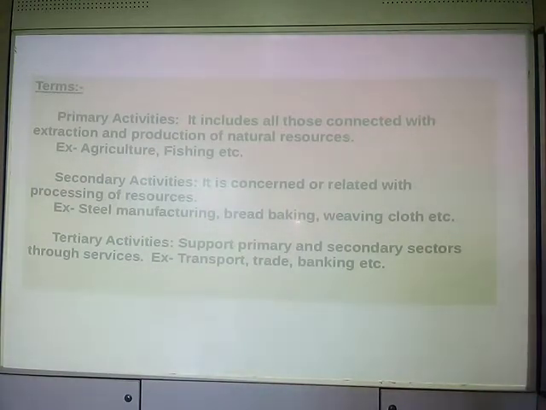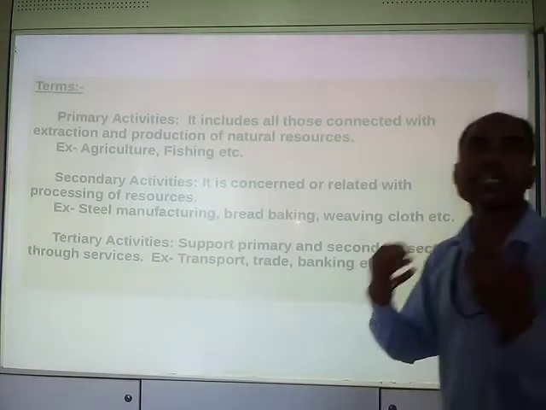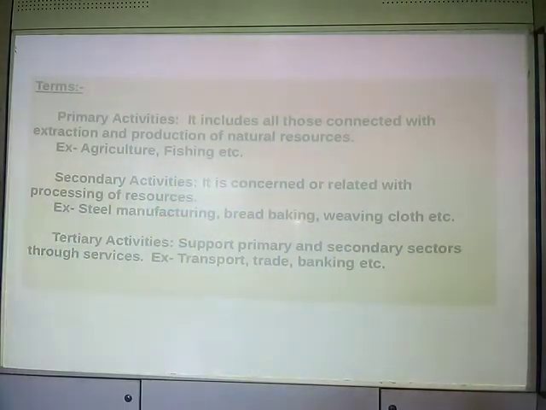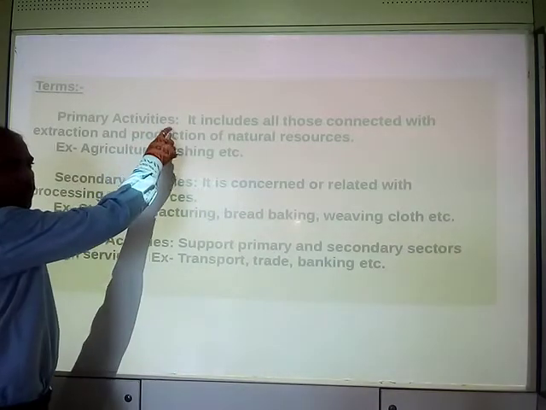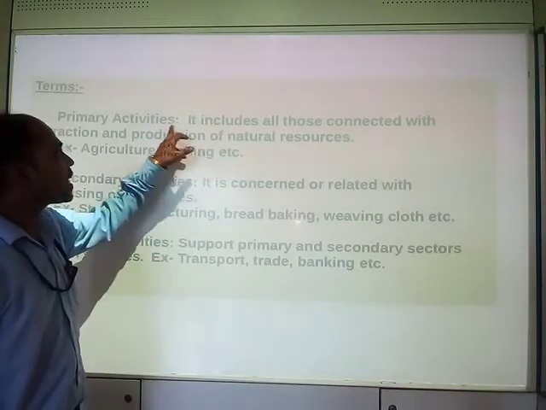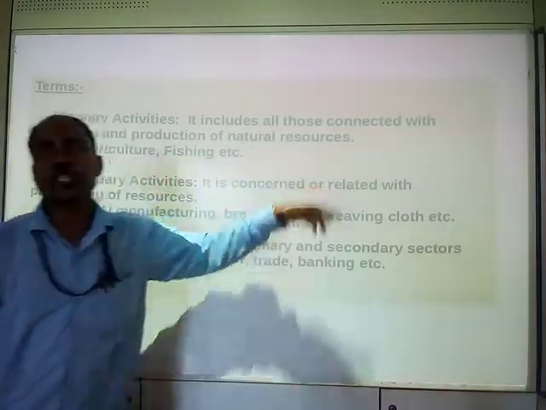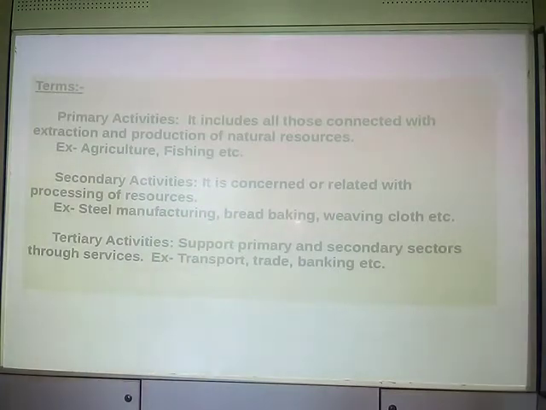Extraction of natural resource means if we take out certain material, as for example fishing, we take out fish, that is a resource, right? So extraction and production of natural resource is known as primary activity, okay?